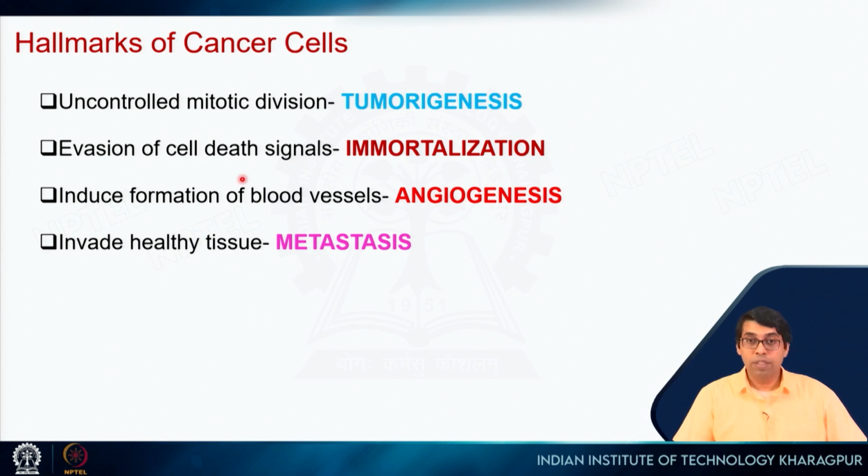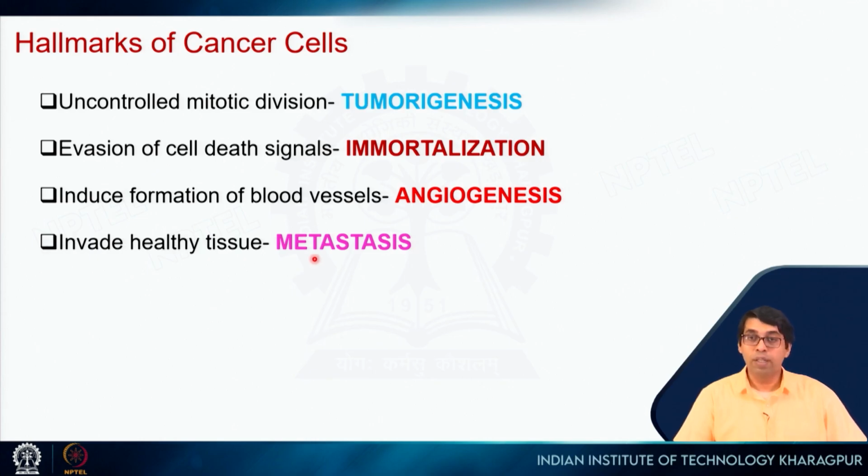Now, since the tumor is formed, it will need nutrition, right. So, it will need the formation of blood vessels. So, these cells will induce formation of blood vessels so that they can get nutrients and oxygen and all these other materials to divide faster, which is called angiogenesis. And finally, they will break open the tissue, they will damage the tissue and they will invade into other places, which is metastasis.